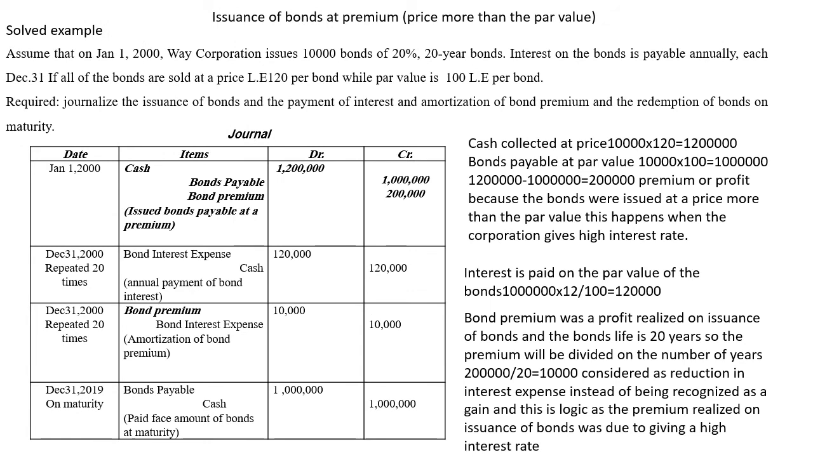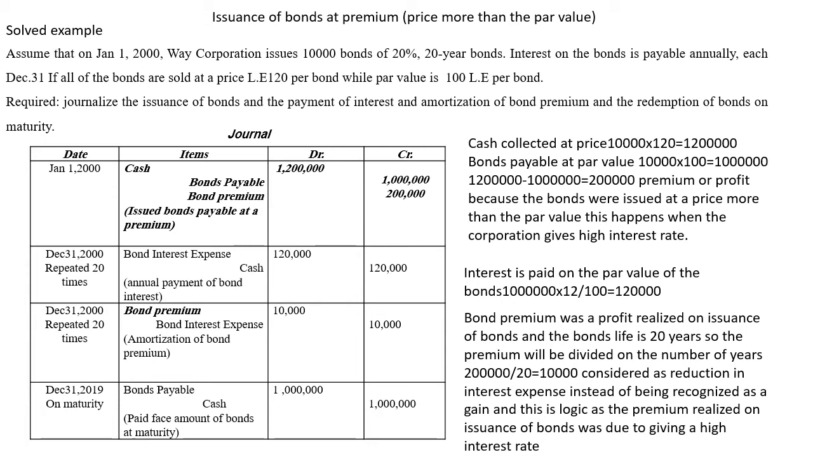Issuance of bonds at premium means the bonds are issued at a price higher than the par value. If the corporation is paying a high interest rate, there will be demand for buying the bonds. When the demand for buying the bonds is high, the price of the bond would increase. So the bonds will be selling at a high price. The corporation will be making a profit from selling the bonds at a price higher than the par value, and this profit comes from having to pay a higher interest rate.